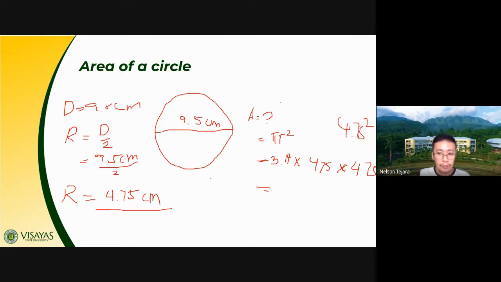After this, 4.75 times 4.75 and then times 3.14, we get the answer, class, of 14.1. So the final answer, class, will be 14.92.